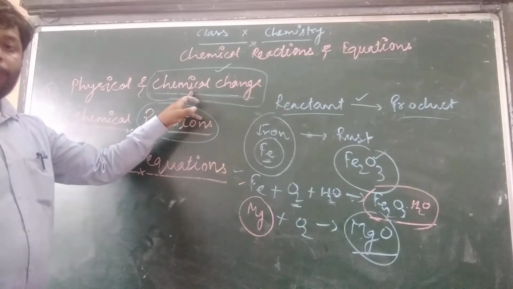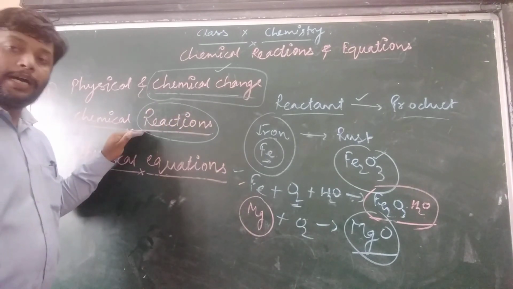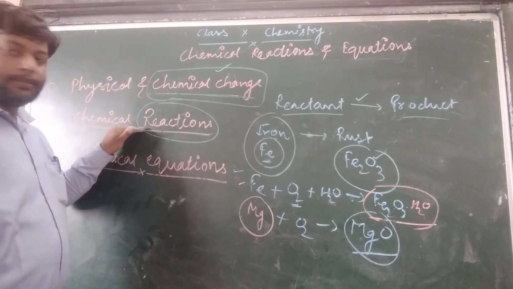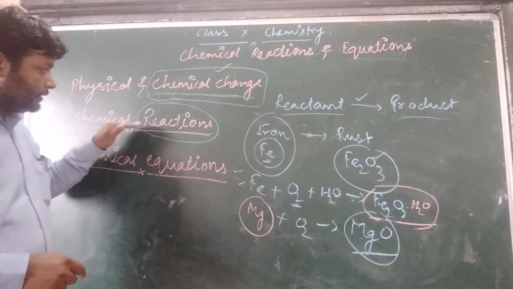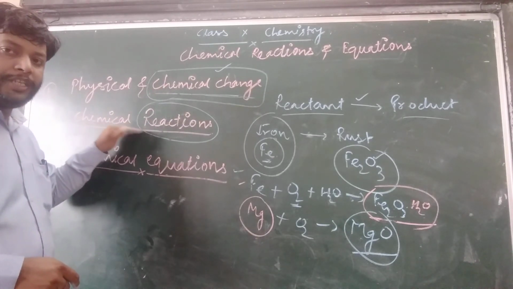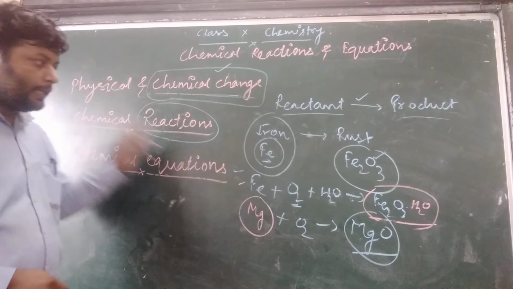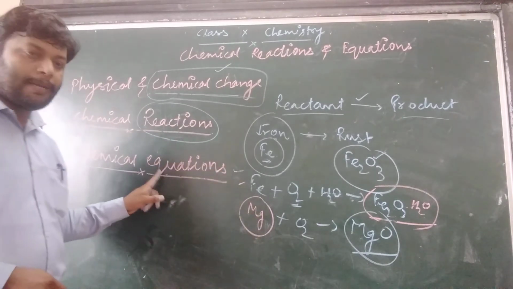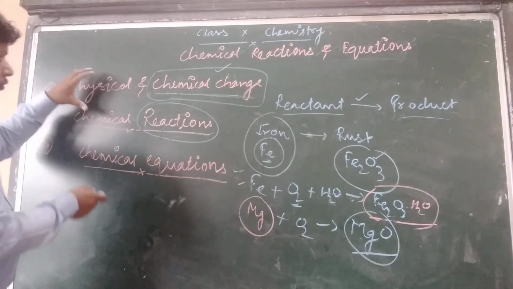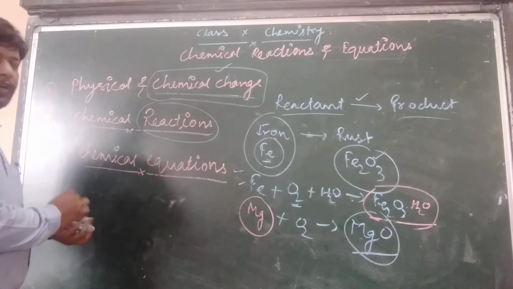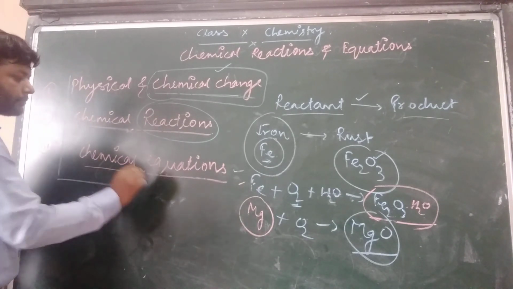So how does chemical change occur? There must be chemical reactions. Chemical reactions decide a chemical change, and the representation of chemical reactions in formulae and symbols is called a chemical equation. So we are summarizing these three topics in this lecture.